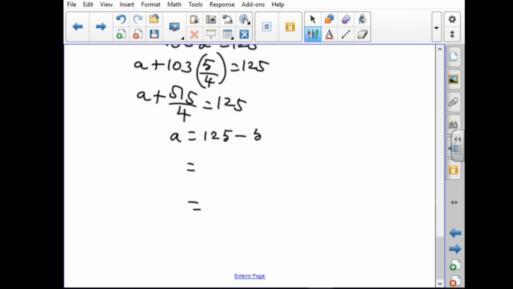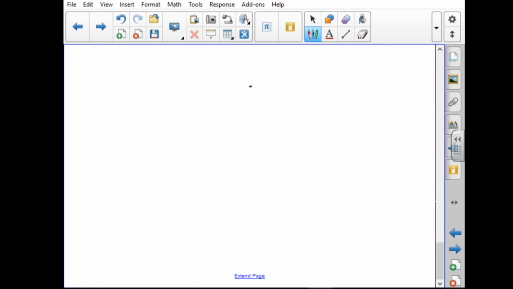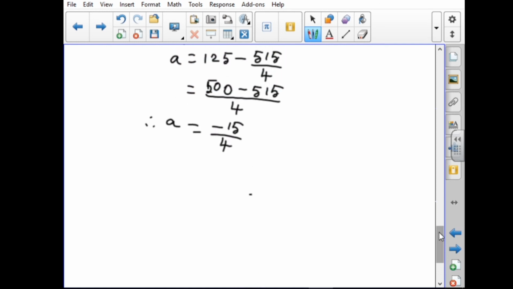125 minus 515 by 4. So, we have to do the cross product: 5 4s are 20, balance 2, 2 4s are 8, 2s are 10, balance 1, 5, 500 minus 515 by 4. We have to do the subtraction: 500 minus 515, so minus 15 by 4. Therefore, A equal to minus 15 by 4 and D equal to 5 by 4.